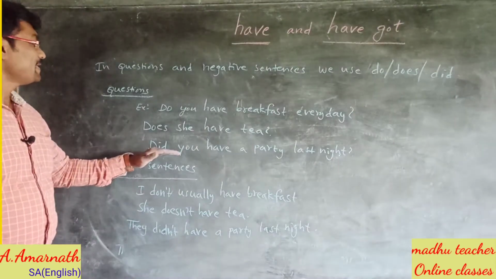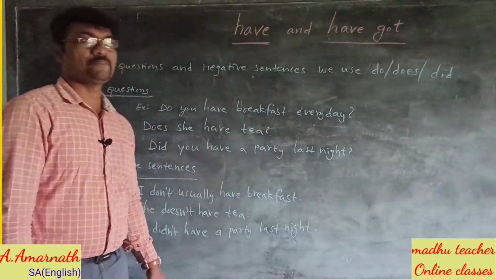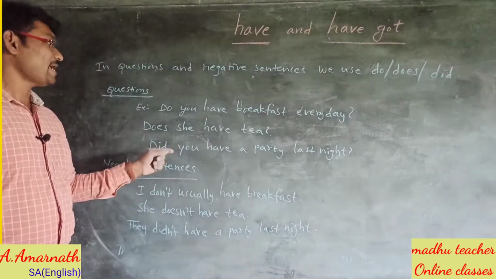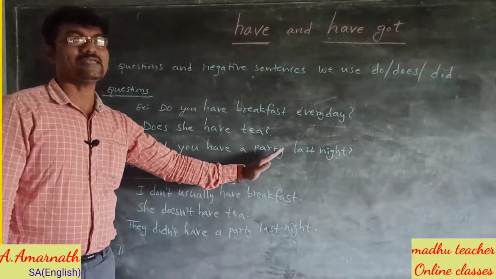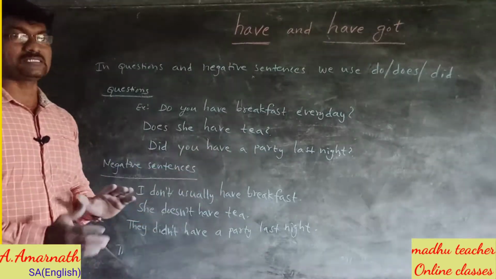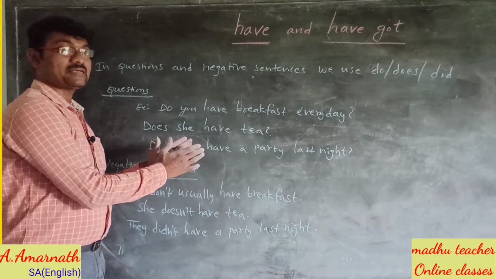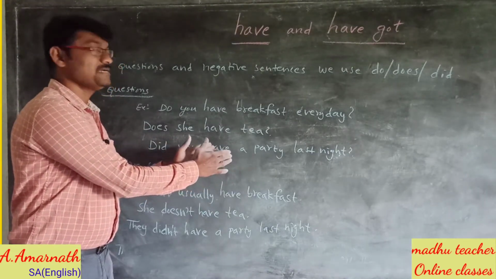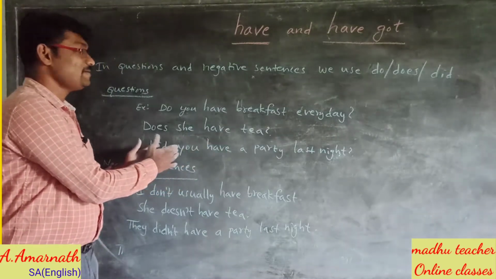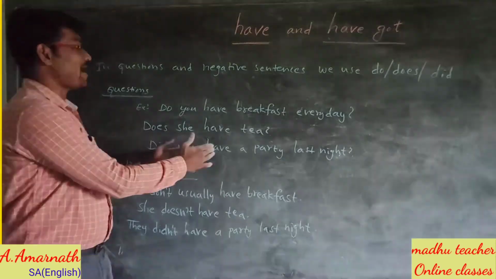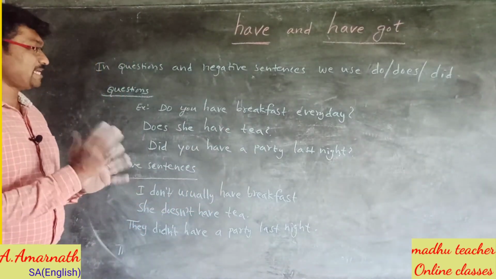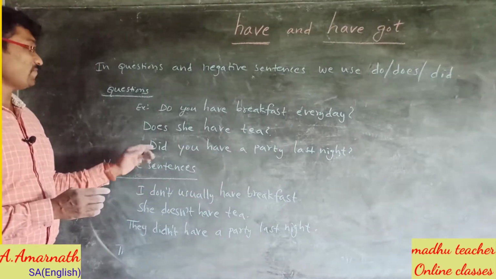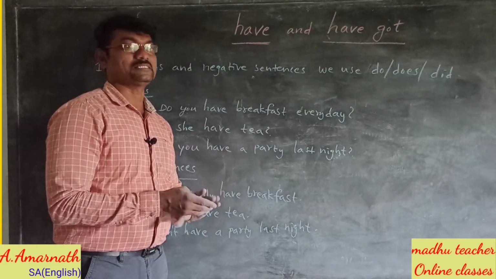The same way, did you have a party last night? The normal statement, the declarative sentence is you had a party last night. Here had can be divided into did and have. So we say did you have a party last night? When we change the sentence you had a party into a question, we use did you have a party last night?